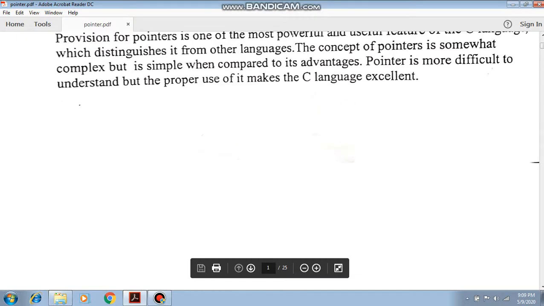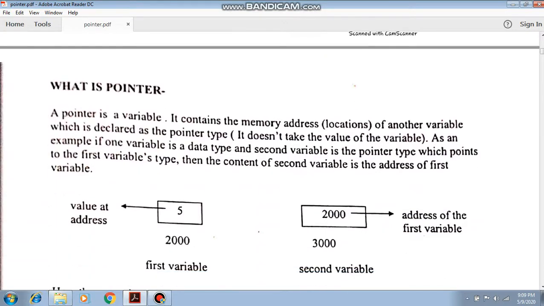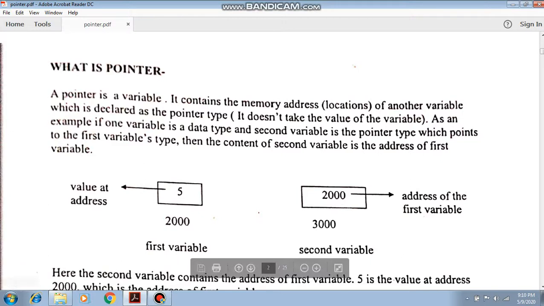The pointer is also more difficult to understand, but with proper use, it is a very excellent feature of the C language. Now what is a pointer? A pointer is a variable and it contains the memory address of another variable which is declared as a pointer type. See here the example, here 5 is the value of some variable.